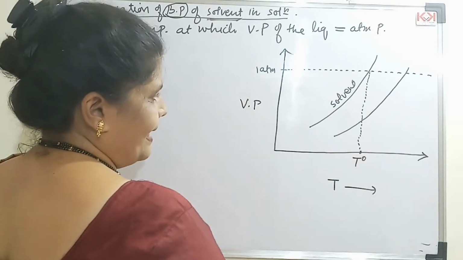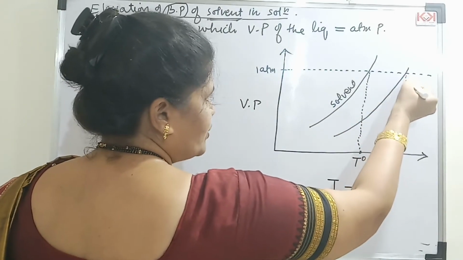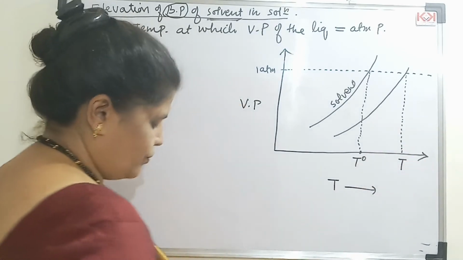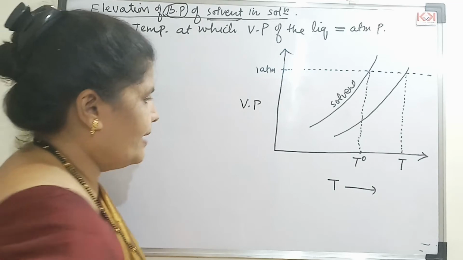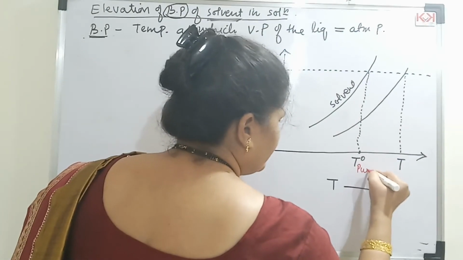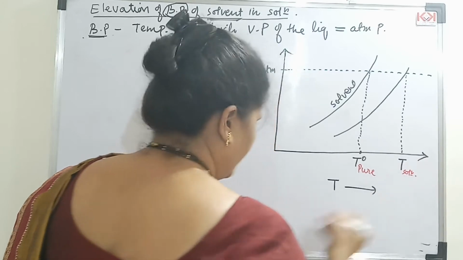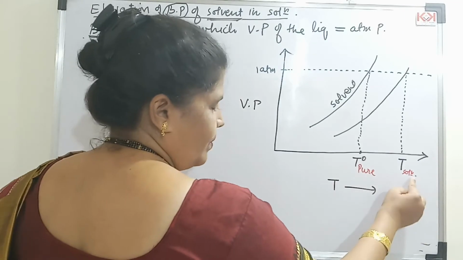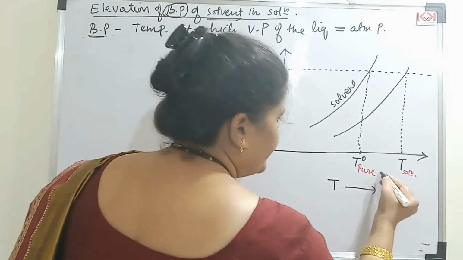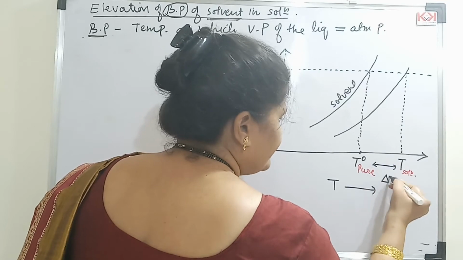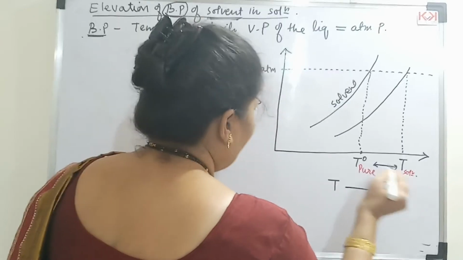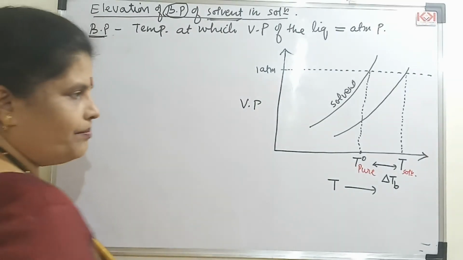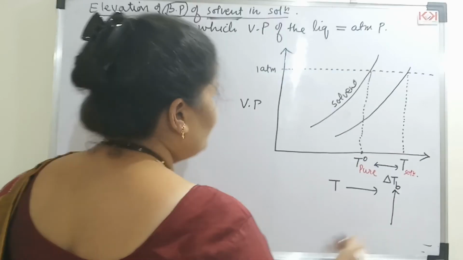Now when a solute is added, what happens here? This is the temperature where the solvent in the solution is boiling now. So which is this now? This is for the solution. To understand this, I am just marking this as pure, and this is in the solution. Right, students? So this I am considering the boiling point of the pure solvent and the solvent in the solution. So now what has happened? There is a difference here. I will call this as delta T, that is change in the temperature. As it is boiling, I will mark this as B. Now what is that delta TB? This is what is elevation in boiling point.